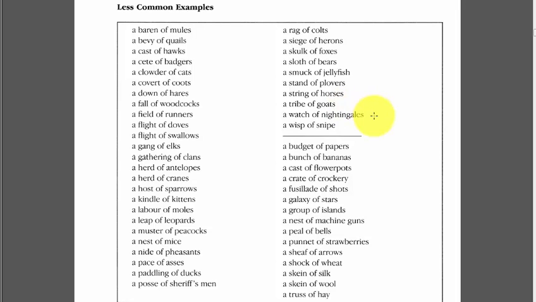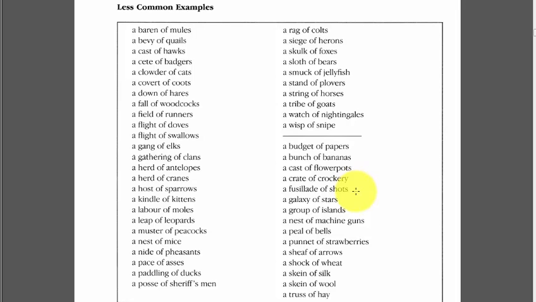Then we've got a string of horses, a tribe of goats, a watch of nightingales. Nightingales, small bird with a beautiful, powerful song. Then we've got a wisp of snipe, medium-sized, skulking, wading bird again. Then after that we've got a budget of papers, a bunch of bananas, a cast of flower pots, a crate of crockery. Crockery is plates, teacups, any type of tableware, usually made out of ceramic material.